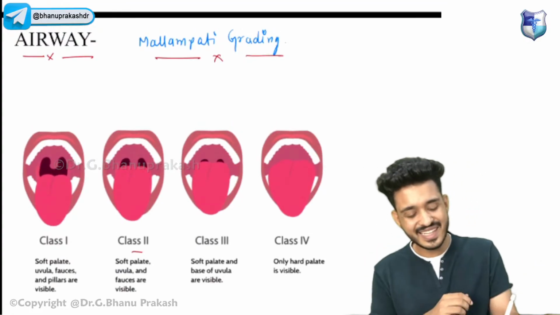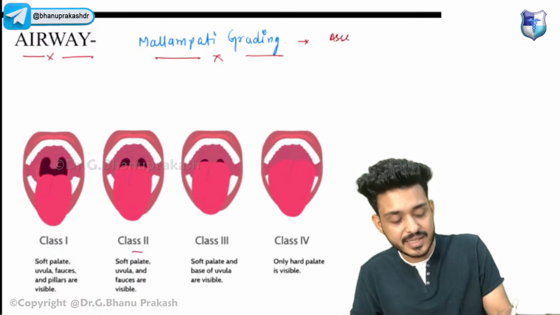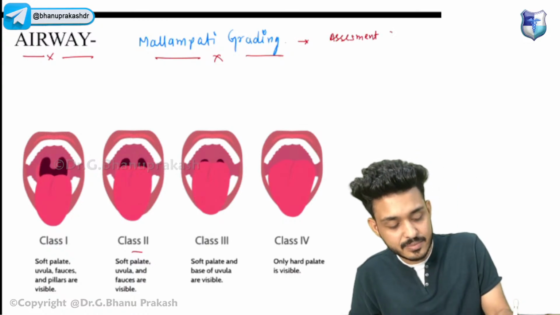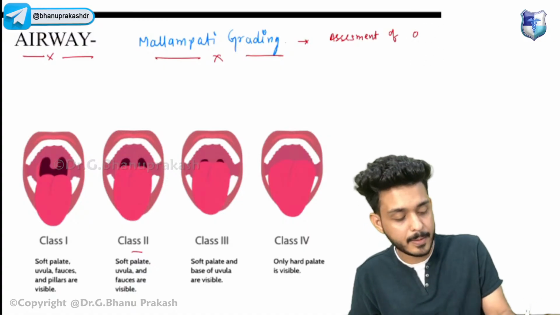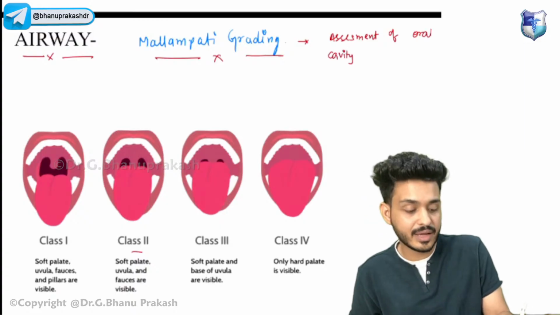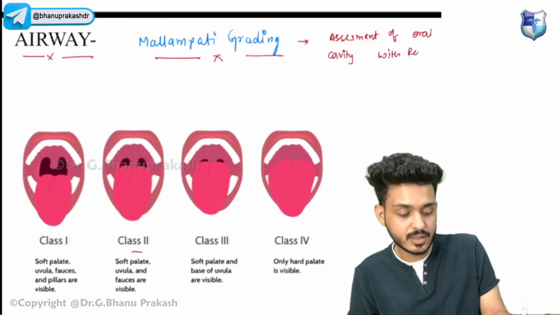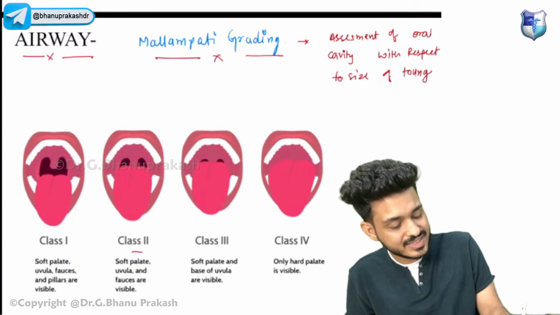Basically, this Mallampati grading is the assessment of the oral cavity with respect to the size of the tongue.